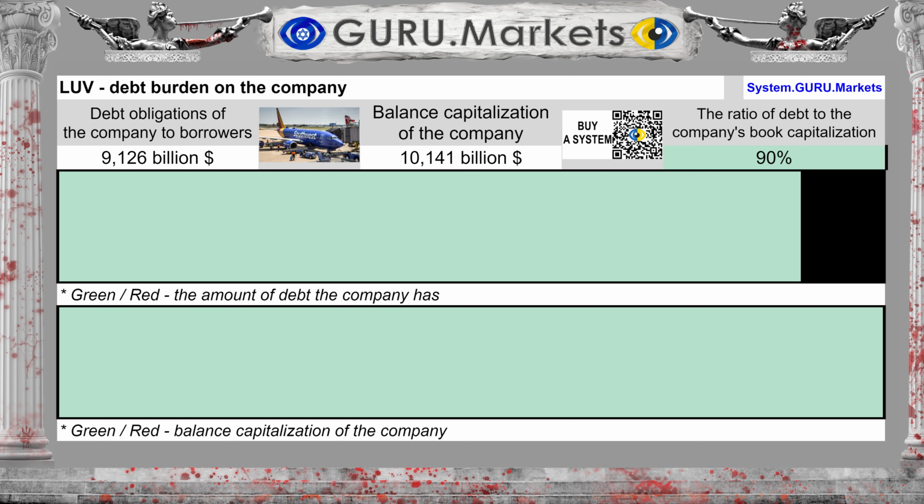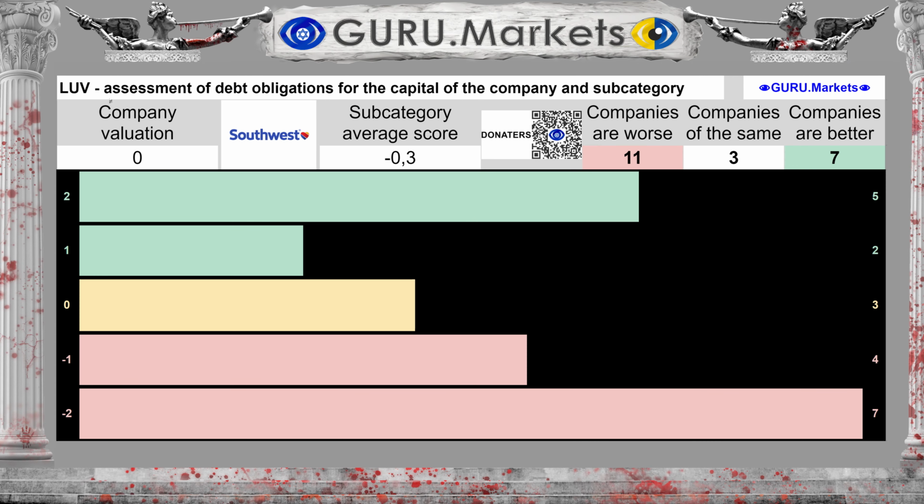The company under study has financial liabilities of $9.126 billion. Debt to book capitalization represents 90% of the company's capital. Result on the level of debt obligations of the company: Tolerable, 0 points.